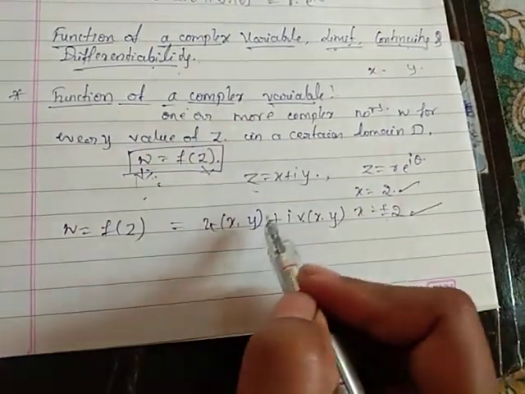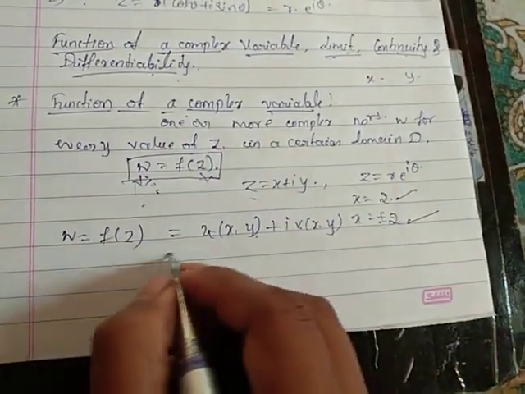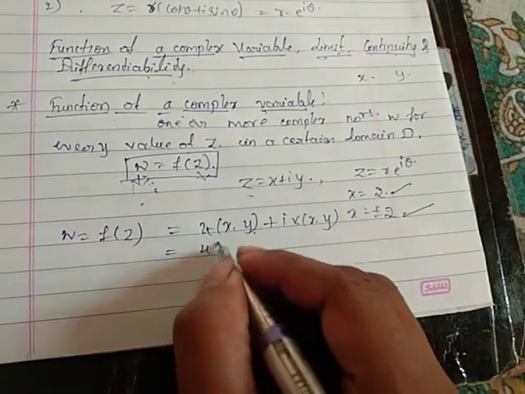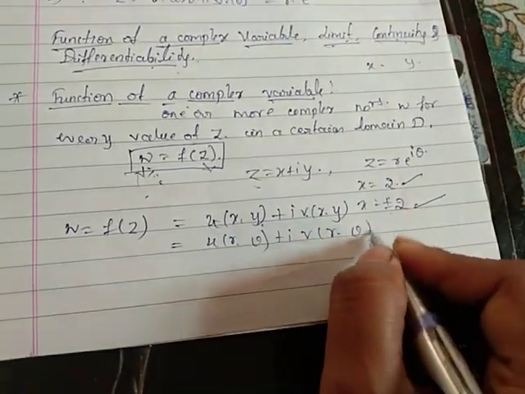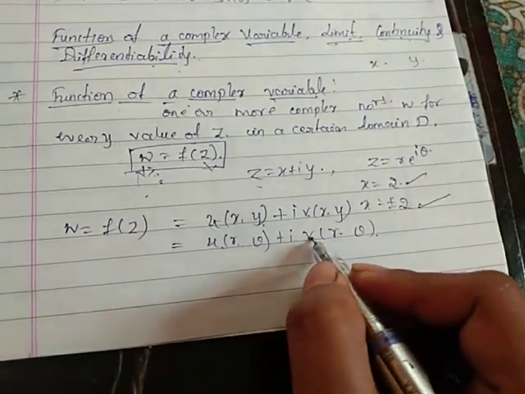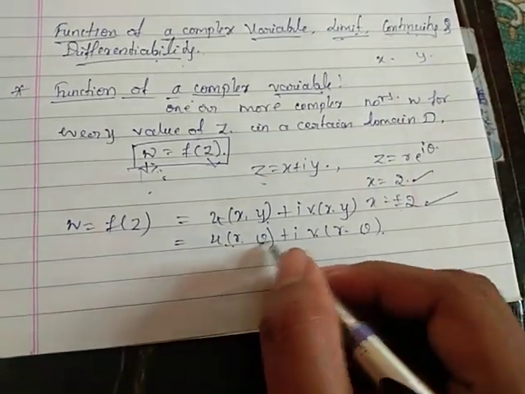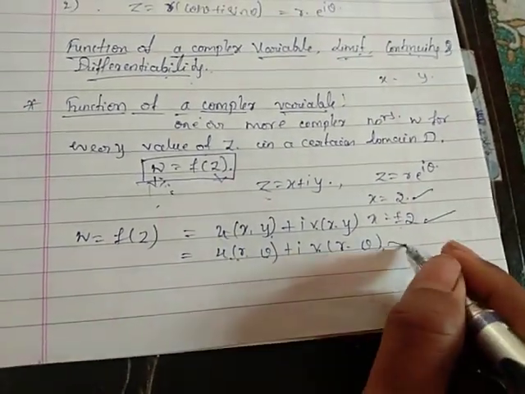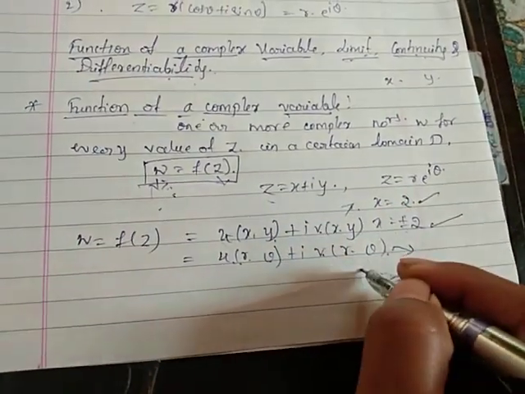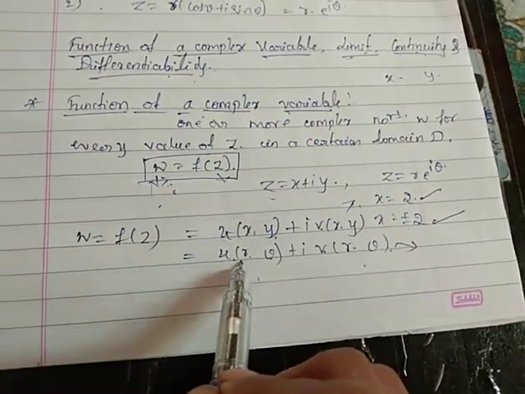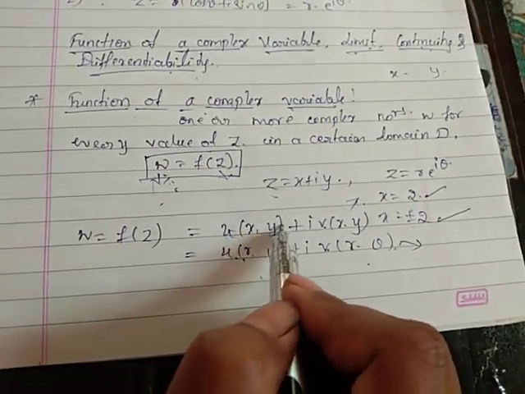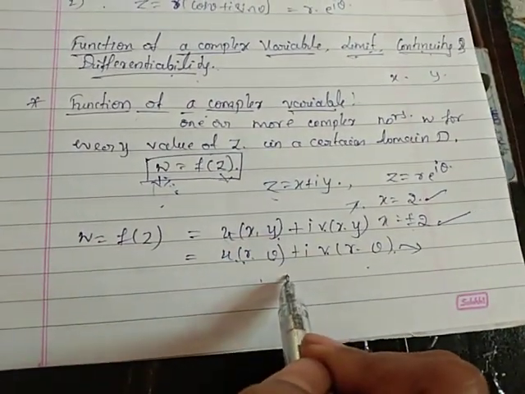We can also indicate it in the polar form, that is u of r comma theta plus i into v of r comma theta, where u and v are functions of the variables r and theta. That is the function of a complex variable in both Cartesian and polar form.